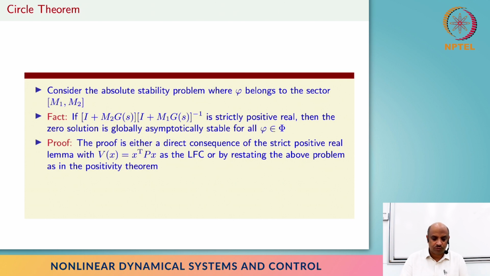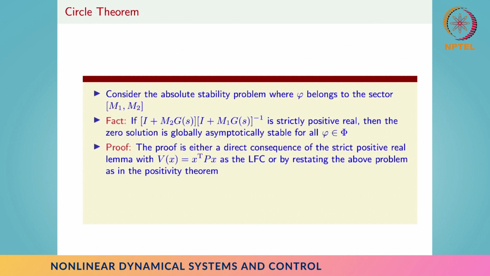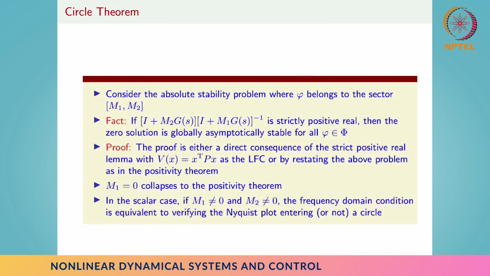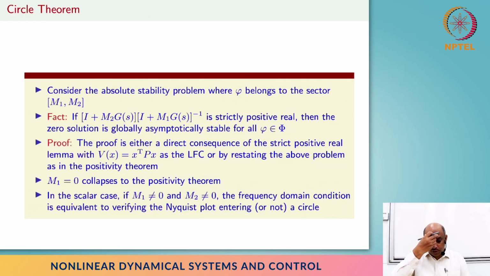And you can show the proof using your LMI and the Lyapunov function x transpose P x. That's one way of doing it. And then you can also show it using the positivity theorem. Either is fine. If m1 is 0, you simply get the standard positivity theorem that we understand. And in the scalar case, if m1 and m2 are non-zero, then